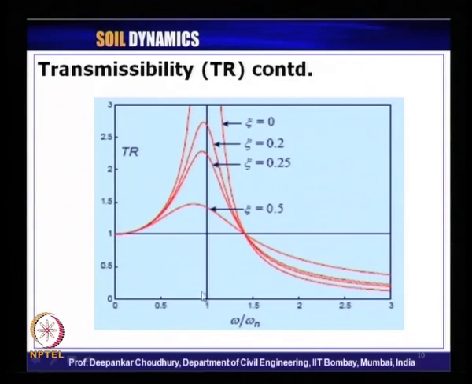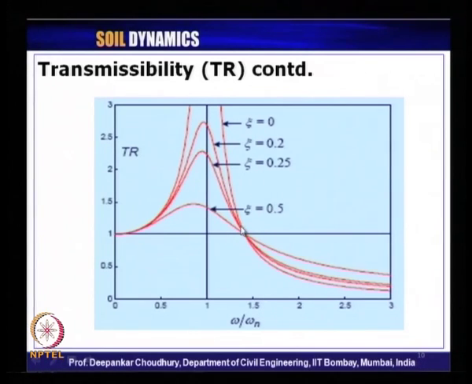It goes to infinity at R equals 1, and for a damped system it attains a peak a little before R equals 1, that is R a little less than 1, the maximum is obtained. Here also you can easily find out the value of the maximum TR and at which value of R. You just need to differentiate the expression of TR with respect to R, and then it approaches 0 at a very high value of R.